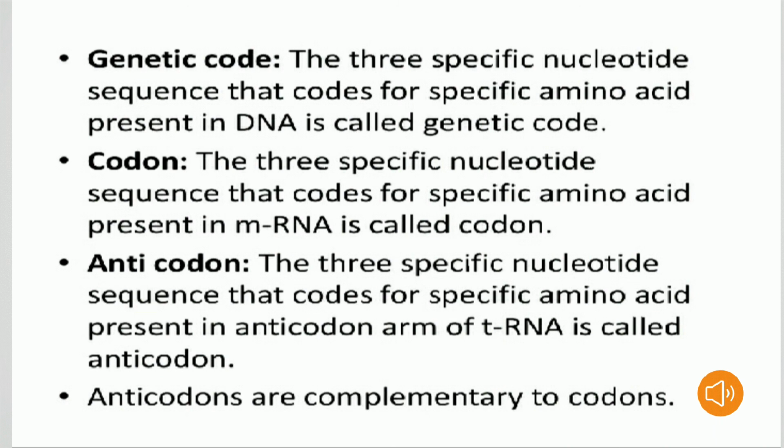called the genetic code. Now you can see another definition, codon. The three specific nucleotide sequence that codes for a specific amino acid, which is present in the mRNA, messenger RNA, is called a codon. Now you can see anticodon. What is the meaning of anticodon? The three specific nucleotide sequences that code for specific amino acids, which are present in the anticodon arm of tRNA, transfer RNA, are called the anticodon. Anticodons are complementary to codons.